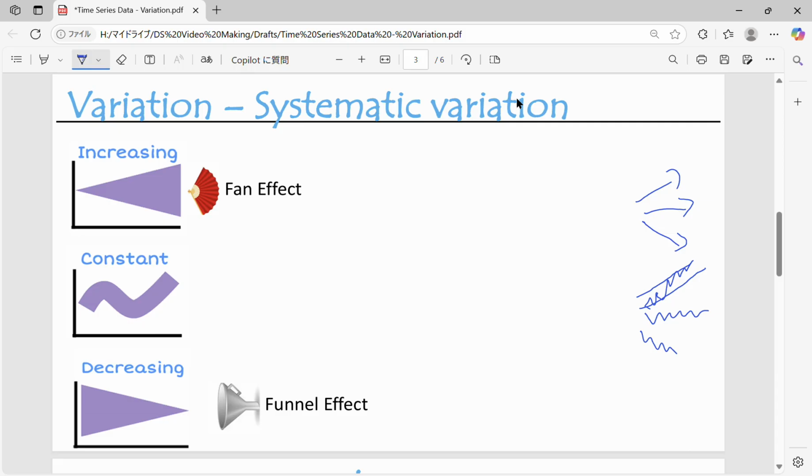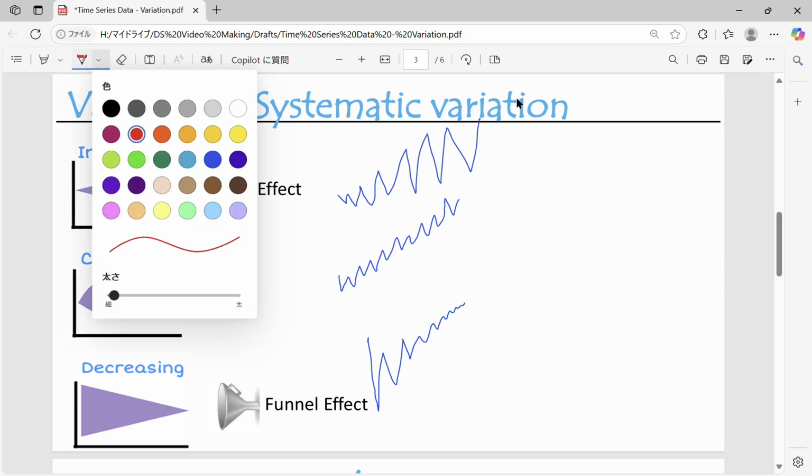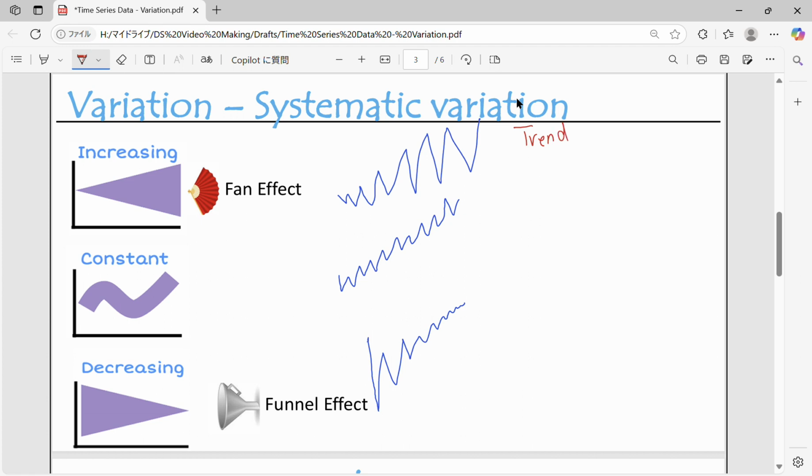For example, it could be like that, or it could be like that, or it could be like that, right? So for all of this, the trend is increasing, because it's like this, like that, right?